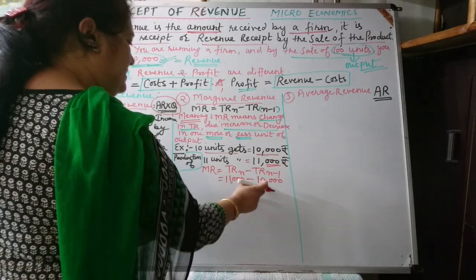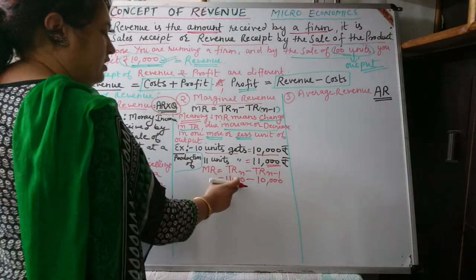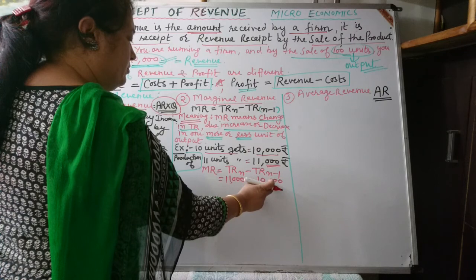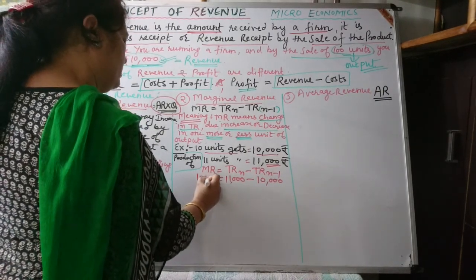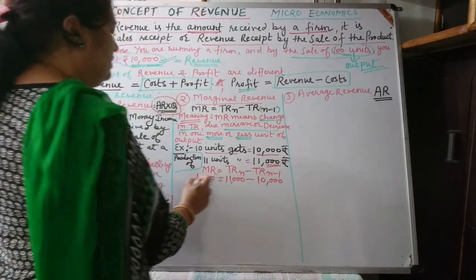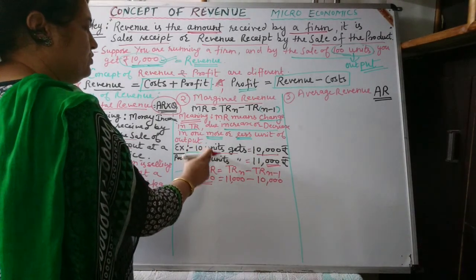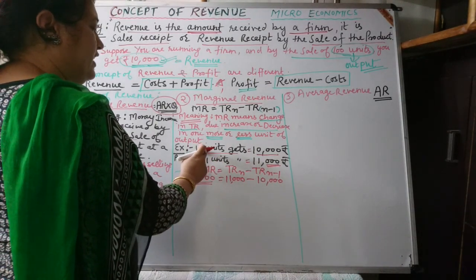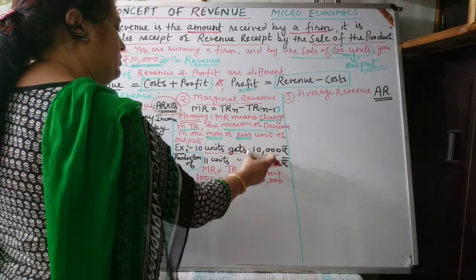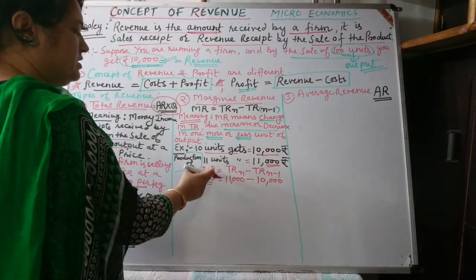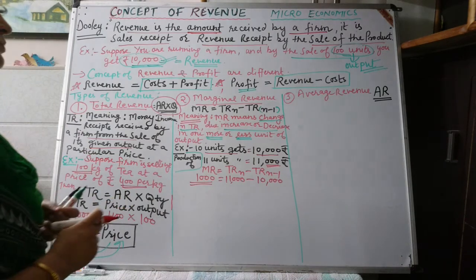In this way the change in total revenue is 1,000. So with one more additional unit of output, the firm has produced 11 units instead of 10 units, and the firm's revenue will be increased by 1,000 rupees. So this is marginal revenue.